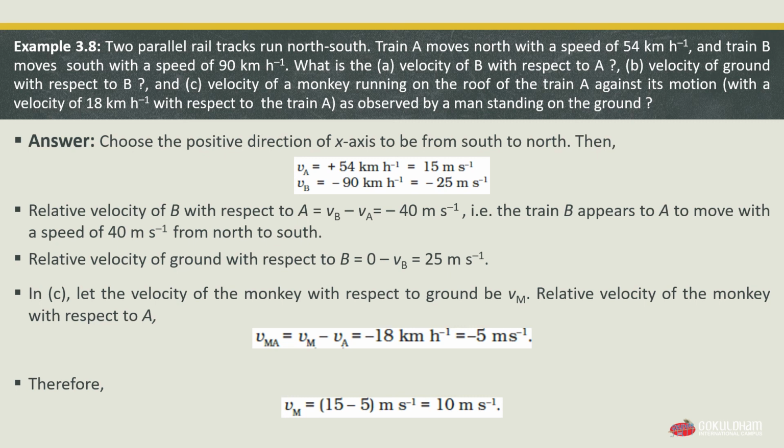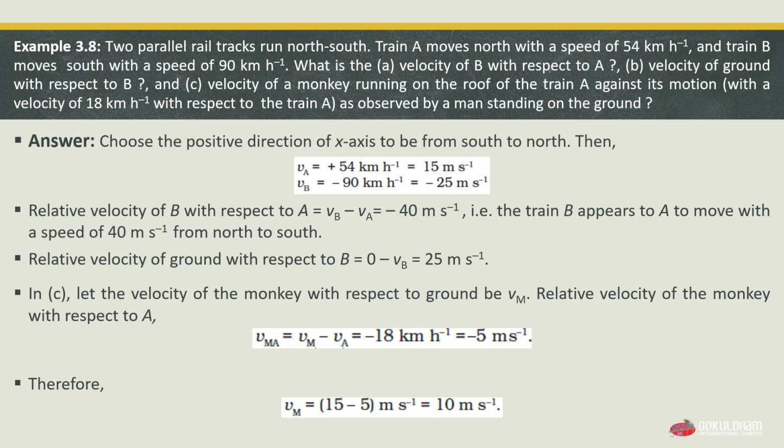Relative velocity of monkey with respect to A, v of MA, is equal to v of M minus v of A, which is equal to minus 18 km per hour, which is equal to minus 5 meter per second. Therefore, velocity of monkey, v of M, is equal to 15 minus 5, which is equal to 10 meter per second. So this was our answer.